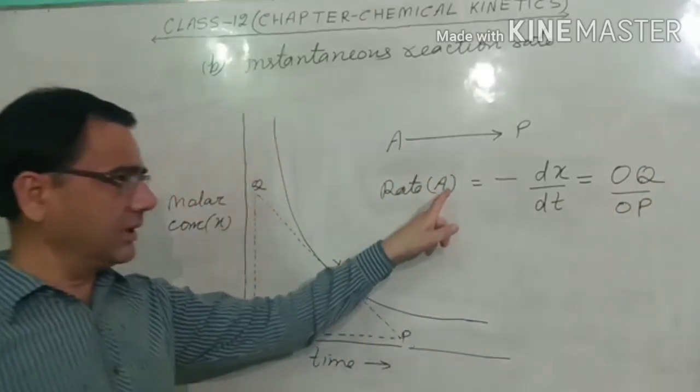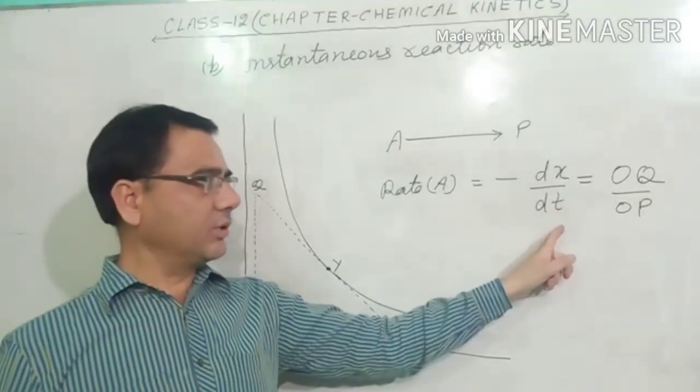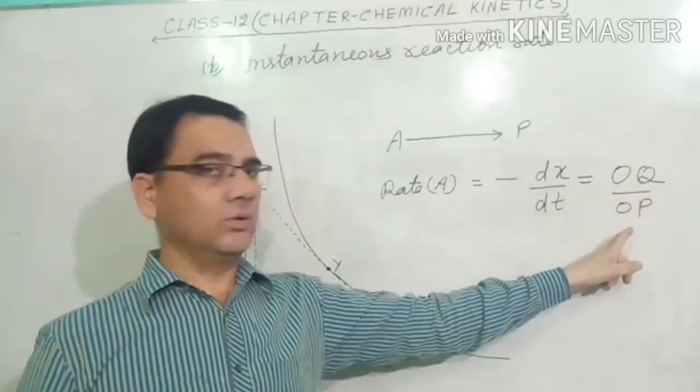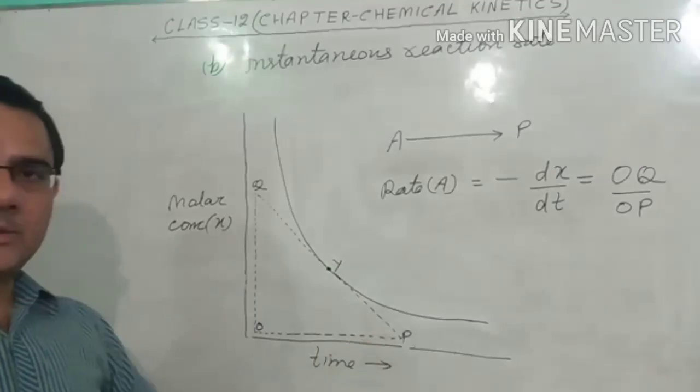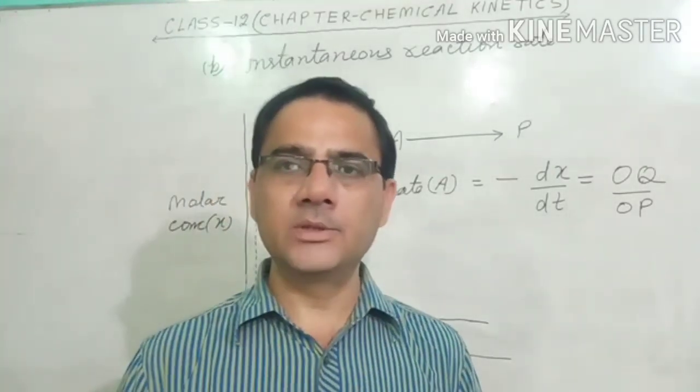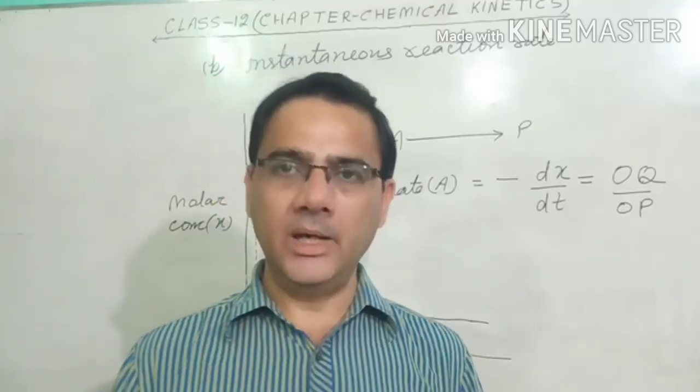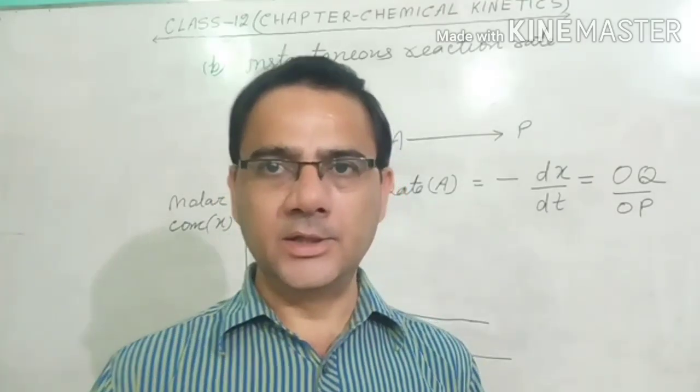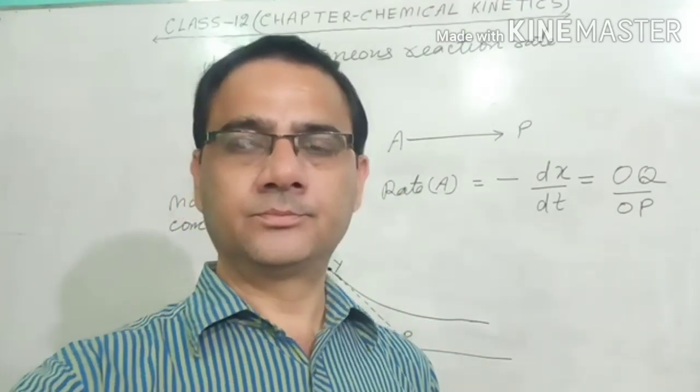So rate of reaction in terms of A, that is equal to minus dx upon dt, that is equal to OQ upon OP, perpendicular upon base. There is no numerical in your syllabus, only just the theoretical purpose. You can learn the difference between average rate and instantaneous reaction rate. Thank you.